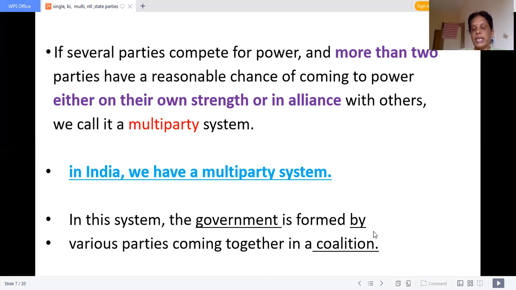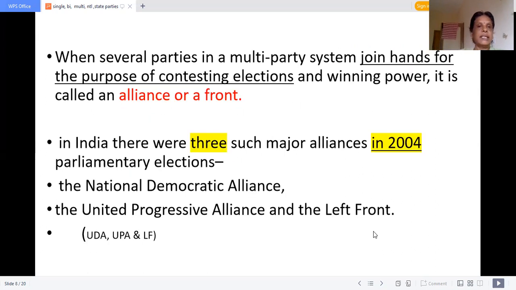That is coalition. Okay, if before the election itself, they know very well that if they contest individually, they cannot win the majority, so in order to get a majority in the election, before the election itself, if the parties have an alliance, like in this legislative assembly, ADMK had an alliance with BJP, DMK had an alliance with Congress, if before contesting the election they have an alliance, that is called an alliance or front. Okay, children? If the alliance is made before the election, that is an alliance. If the alliance is made after the election to form the government, that is a coalition.